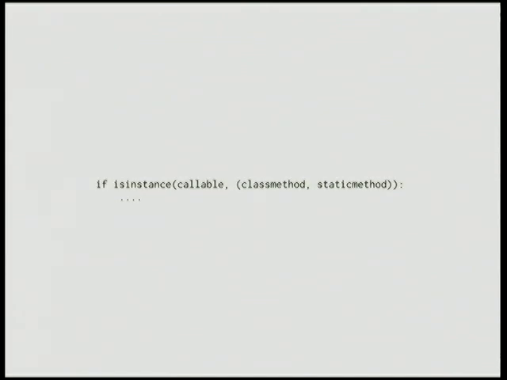We do have to throw in another additional hack in there because static methods and class methods actually have a kind of proxy-ish sort of a thing that means they're not actually the thing that you want to call. But it's pretty straightforward.